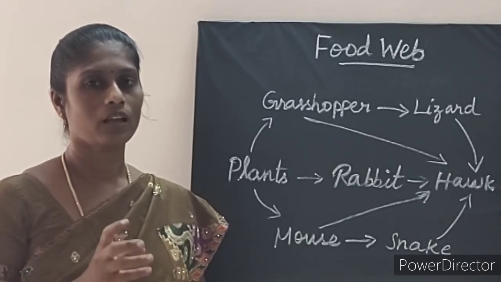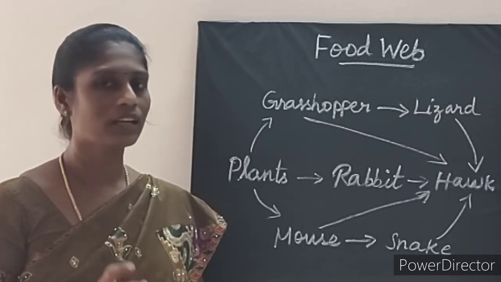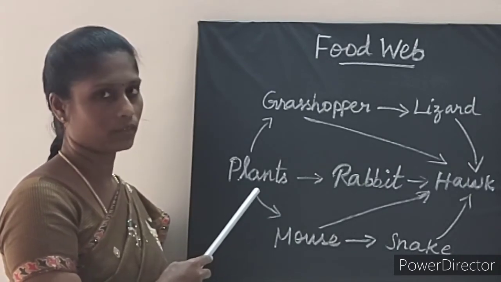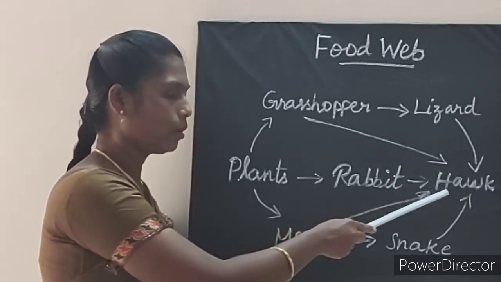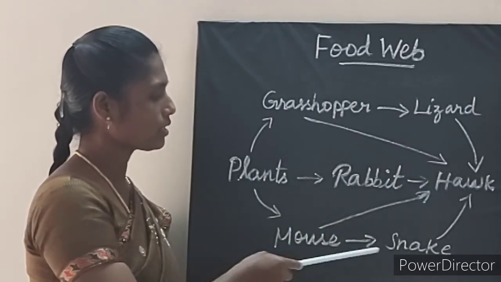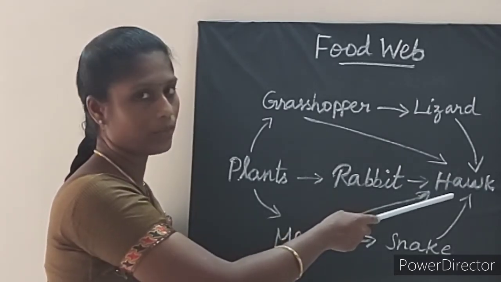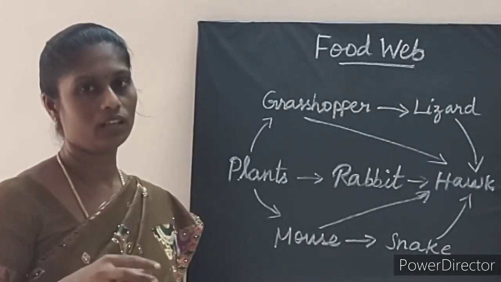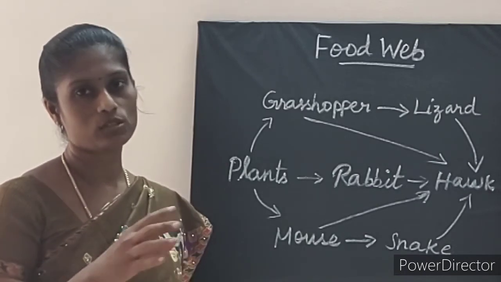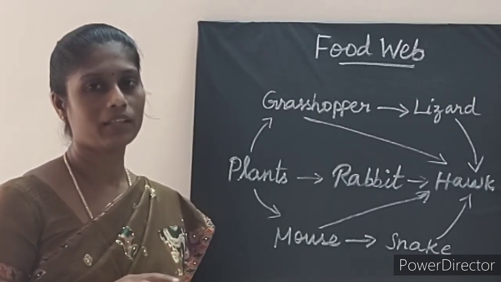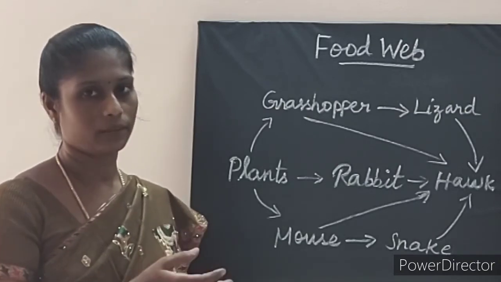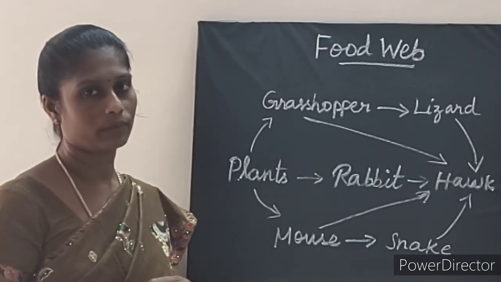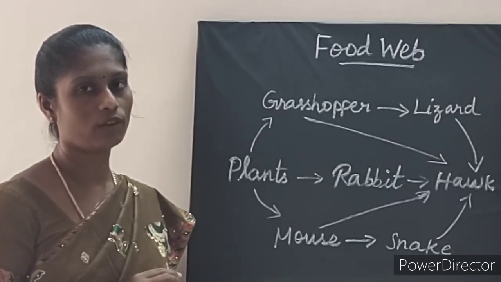For example, in the grazing food chain of grassland, if there is an absence of rabbit, the mouse eats food grains. The mouse is directly eaten by hawk, or the mouse is eaten by snake and the snake is directly eaten by hawk. Hence, because of the interlocking patterns in the food chain, the species in the ecosystem remain balanced to each other. With this we complete what is food web with the example of grazing food chain of grassland.